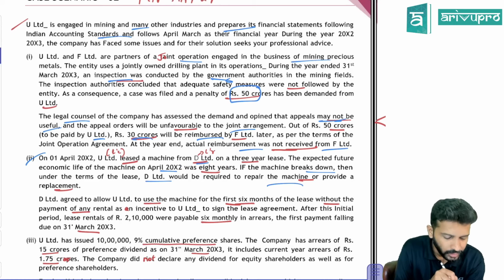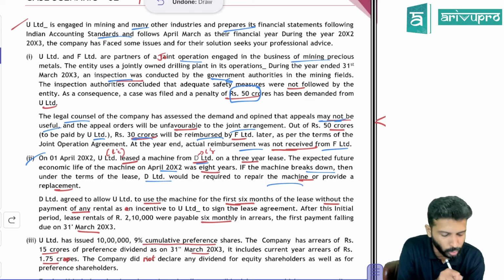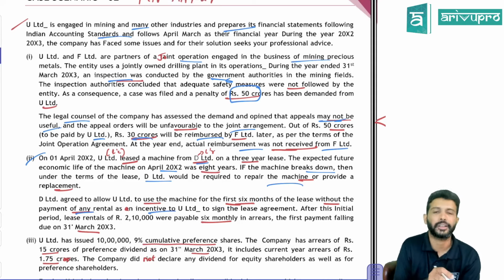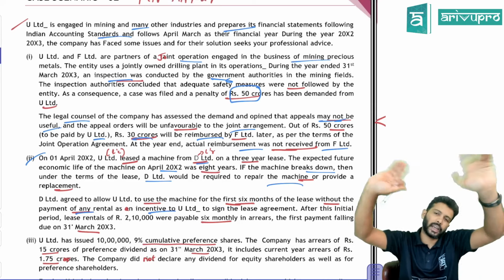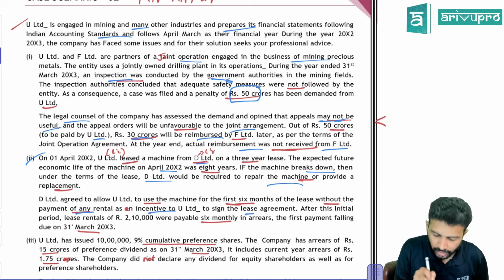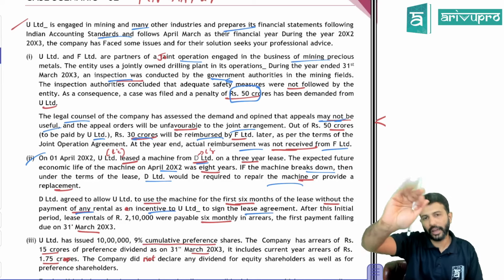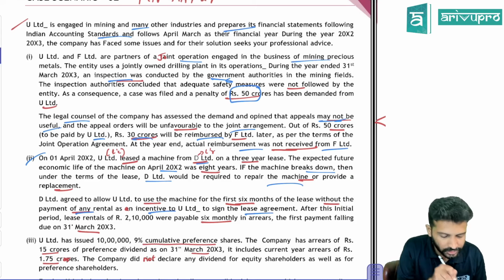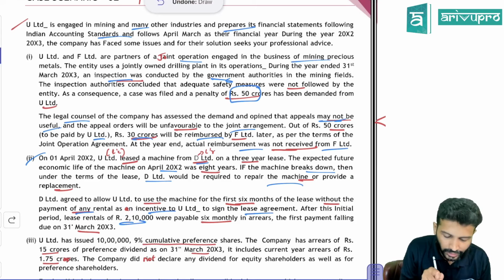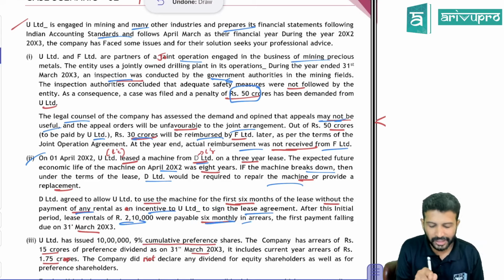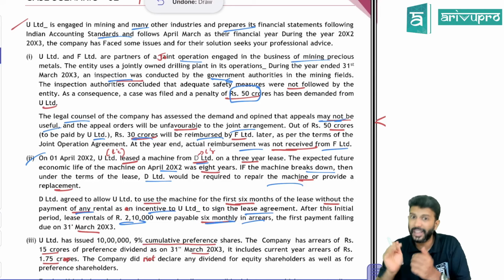Okay. D Limited agreed to allow U Limited to use the machinery for the first 6 months of the lease without the payment of any rental as an incentive. So the first 6 months is saying you use it, I'll not charge you any lease rental. That's like an incentive which the lessor is giving to the lessee. After this initial period, the lease rental will be 2,10,000 payable 6 monthly in arrears. So the lease rental you have to pay every 6 months.